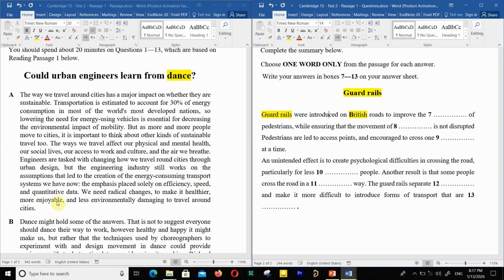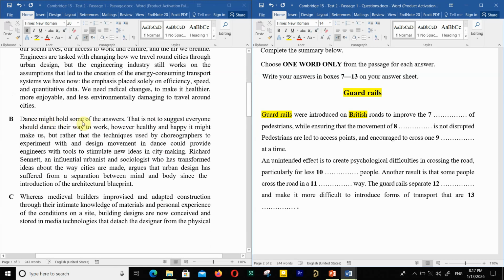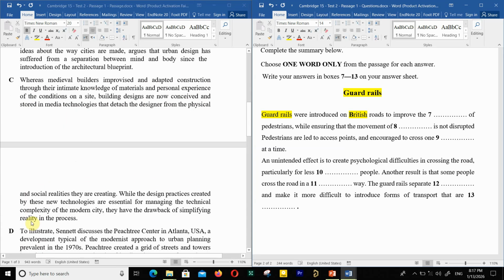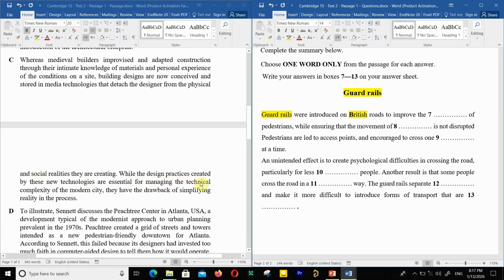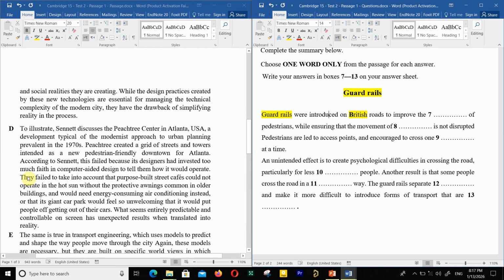Nothing in paragraph A. How about paragraph B? You see how quickly I'm moving it? You have to practice this method. The more you do it, the more familiar you get with it, and you can find new vocabulary in the passage. This is a really great skill.